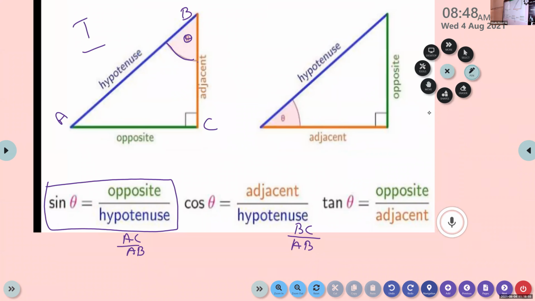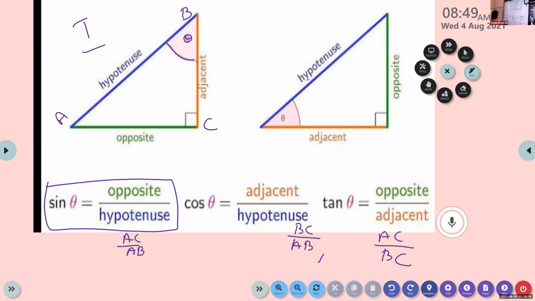For triangle 1, the opposite side is AC and the adjacent side is BC, so tan theta is AC by BC.